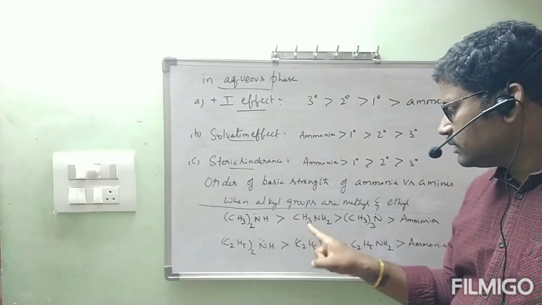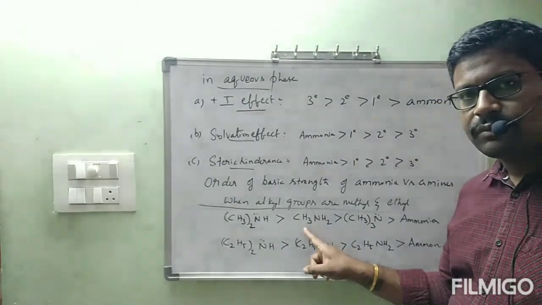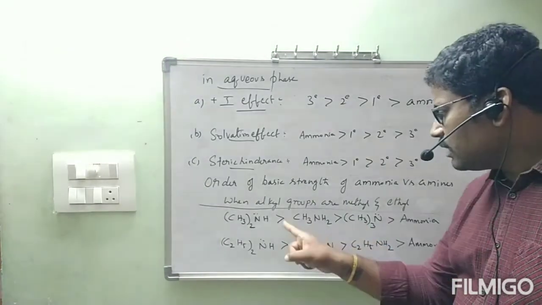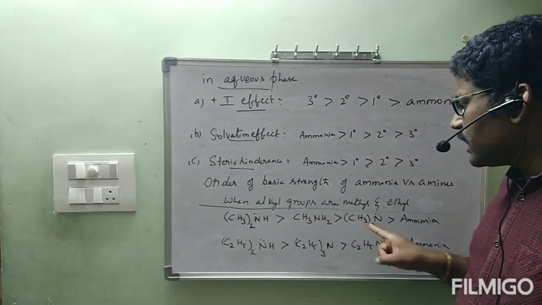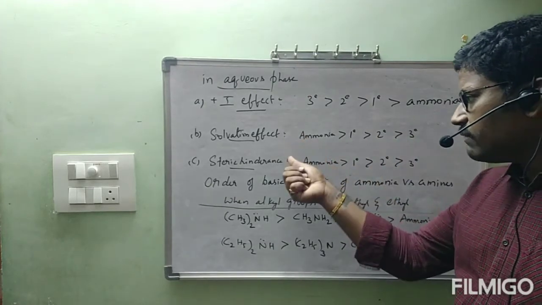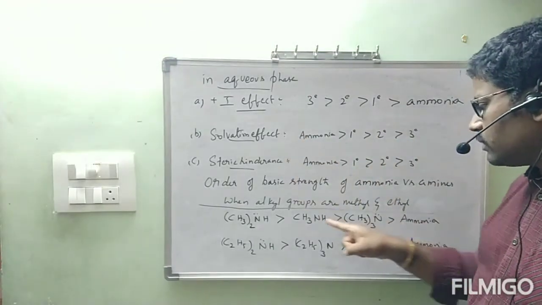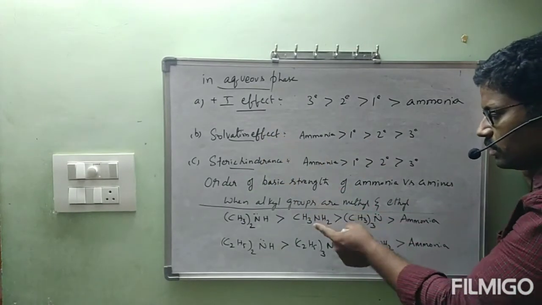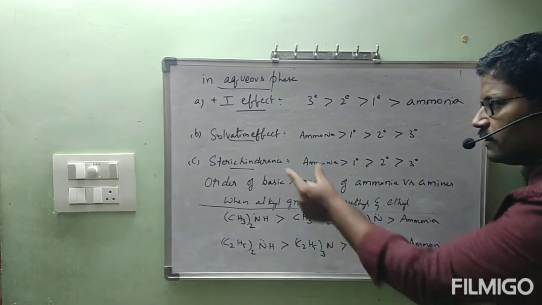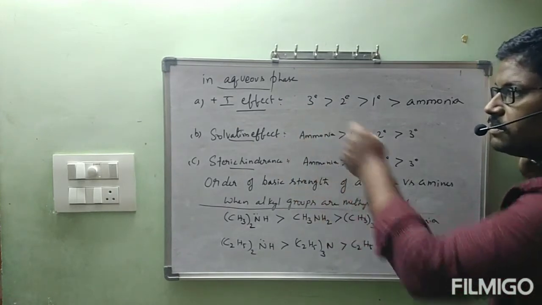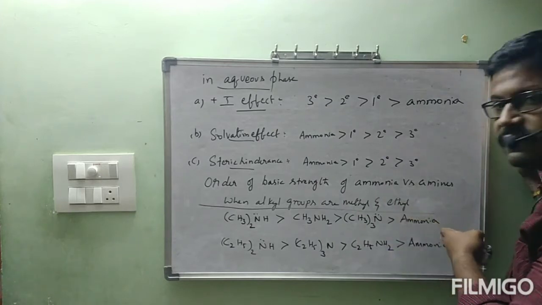Now next, CH3NH2. This is primary. Primary greater than tertiary. Here these two are arranged in a way that primary is greater than tertiary. I think solvation effect and steric hindrance are going to play an important role when compared to plus I effect. These two factors are going to dominate in this order when compared to plus I effect. Anyway, finally the least one will be ammonia.